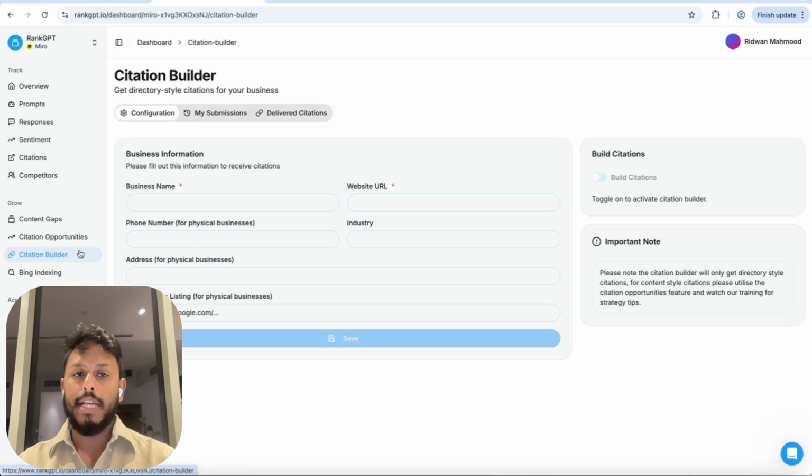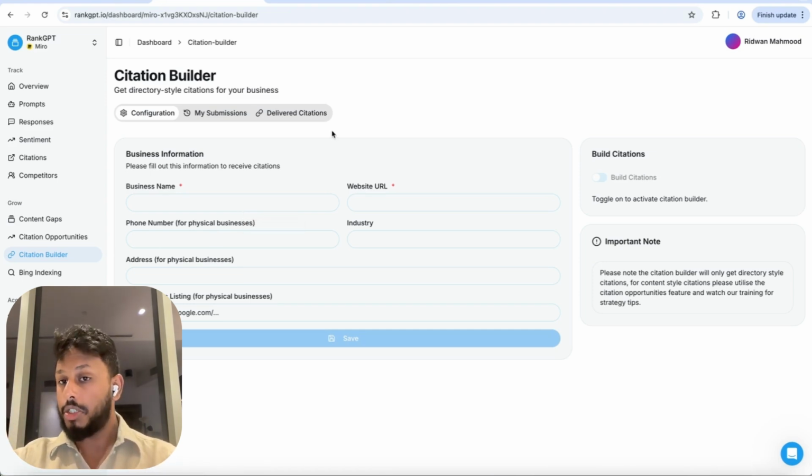It's also helpful for SaaS businesses and service businesses and so on, because what this Citation Builder tool will do is you put in the information on your business, and then our software and our team will go and build directory submissions for you, which will serve as more citations so that you have more chance of getting mentioned in the LLMs. And this is something that you need to set up, and then you'll passively get these citations slowly in the background and see your rankings increase.